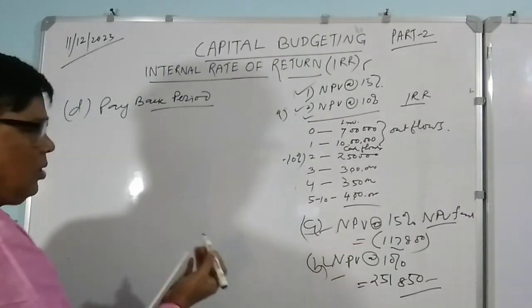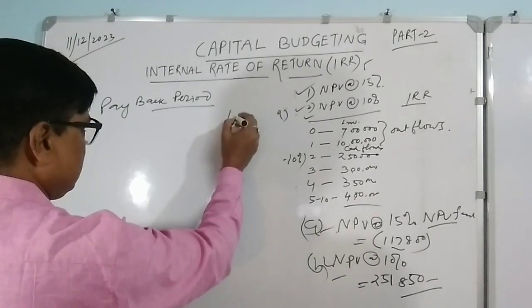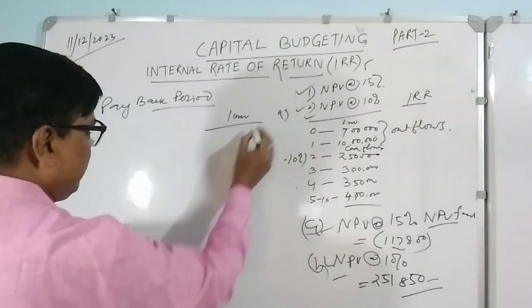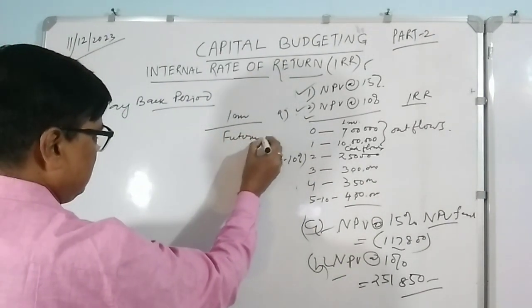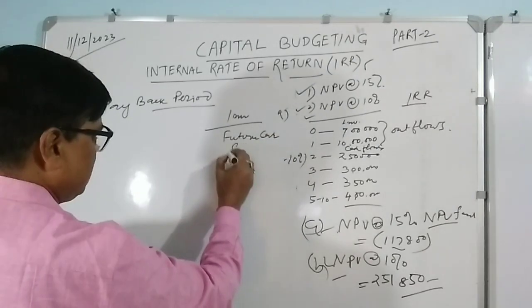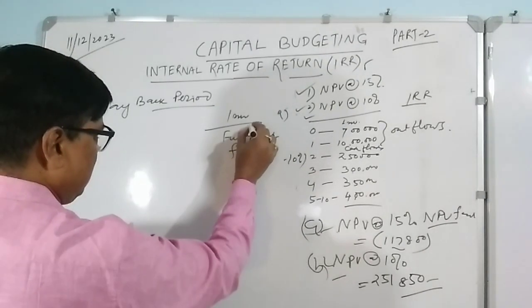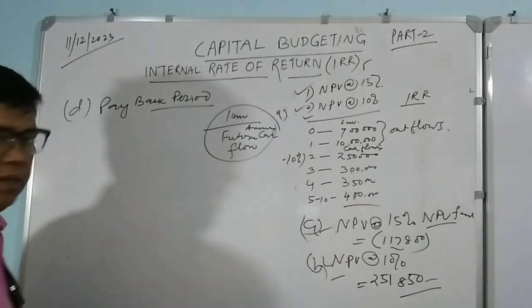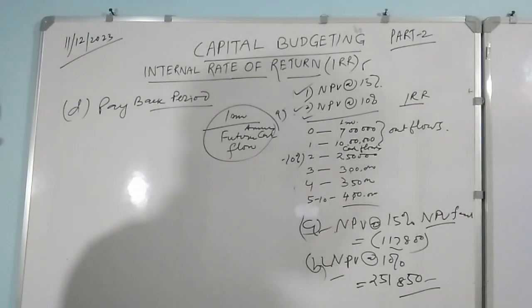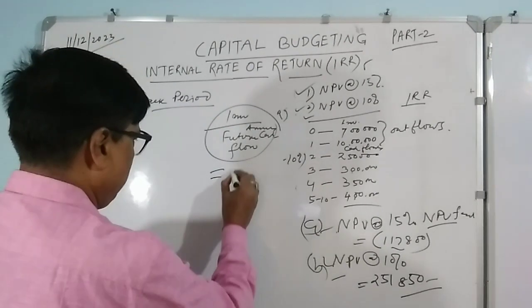Simply your investments divided by future cash flows, annual or average annual, whatever the case may be. If you do that, the number of years will come.